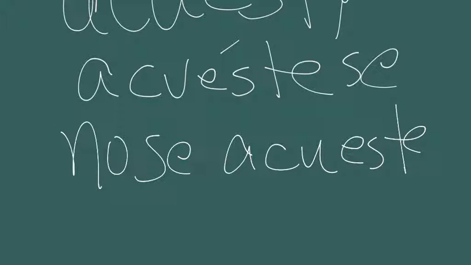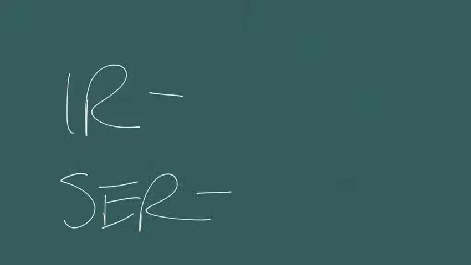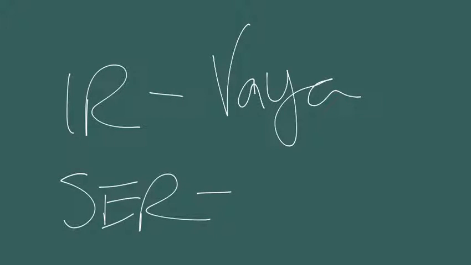The usted and ustedes commands are easier than the informal commands. We're only doing the formal commands for now. There are a couple of irregulars. The two main ones are ir, which is go, vaya, vayan, no vayan, and ser is be, sea, sean, no sean. There's a couple others, but those are the main irregulars in the formal commands. Let's practice.